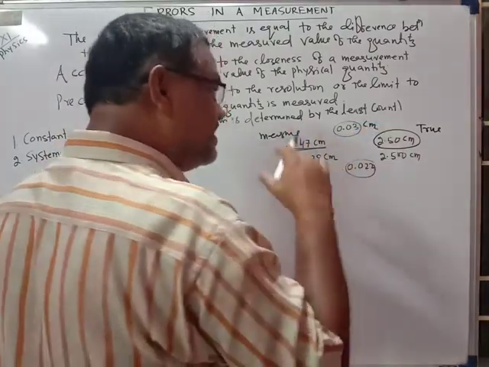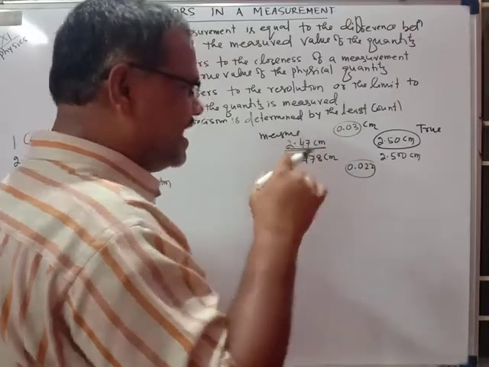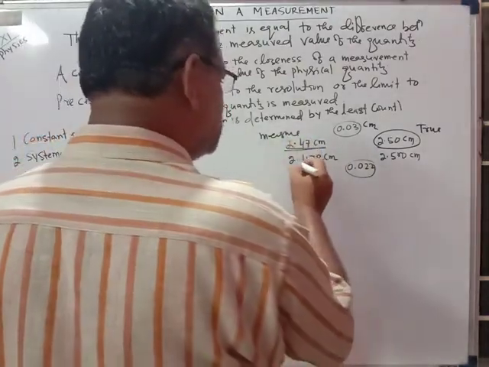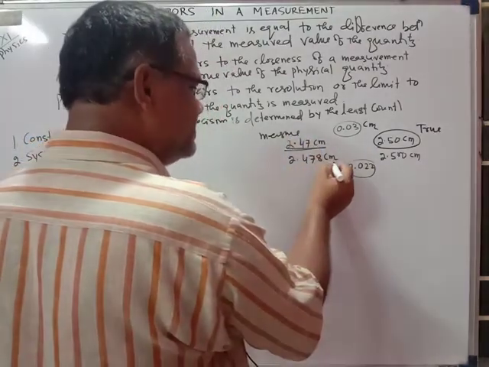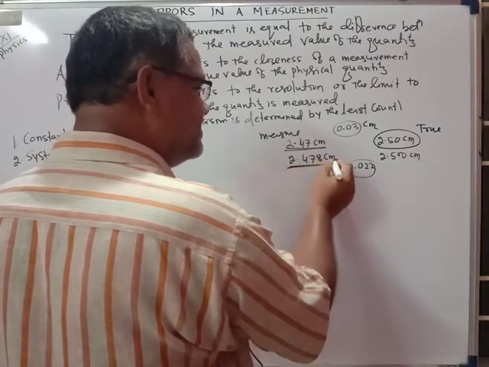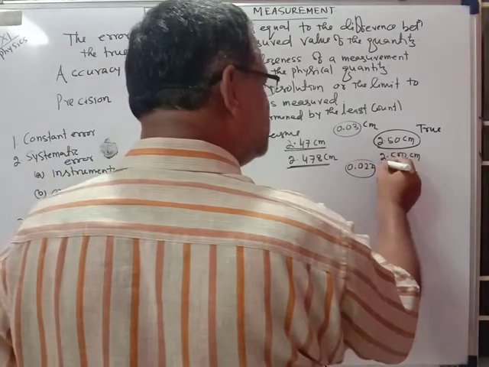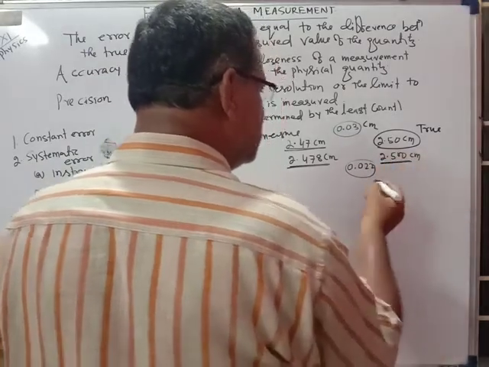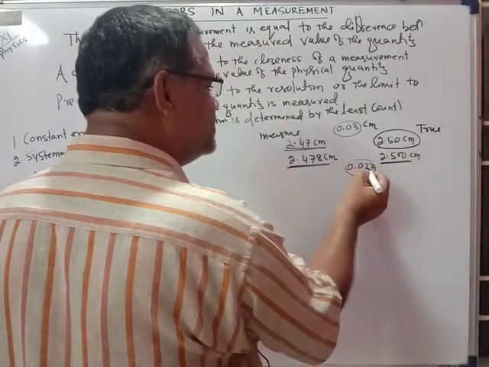And if you measure this quantity with another instrument and get 2.478 centimeter, but the true value is 2.500, the difference is 0.022.